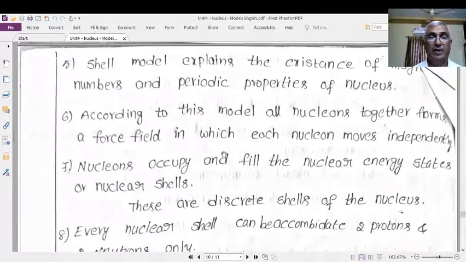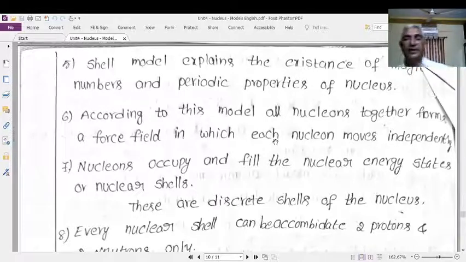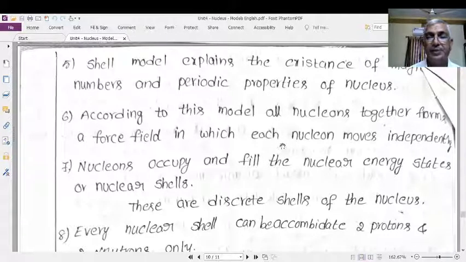According to this model, each nucleon moves independently in the common force field of the nucleus. This common field is the result of all the nucleons in the nucleus.